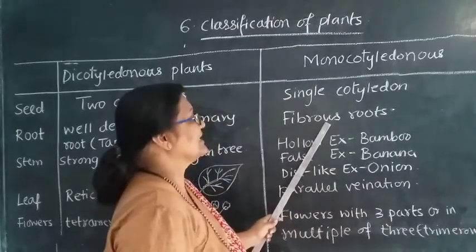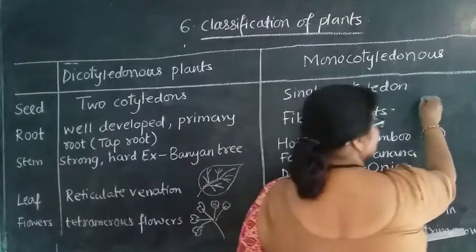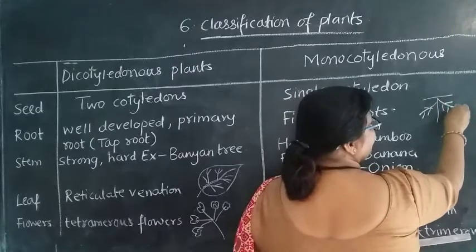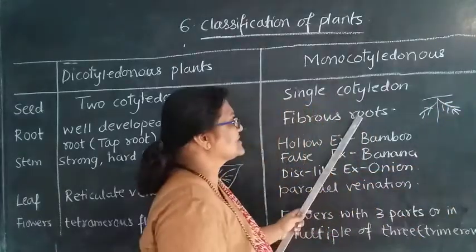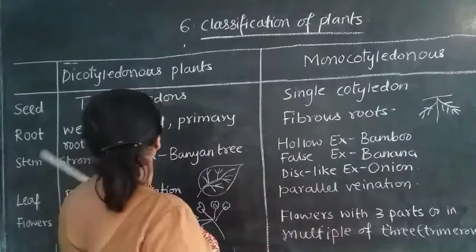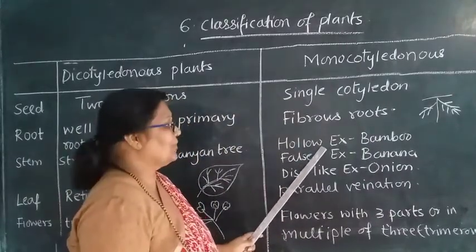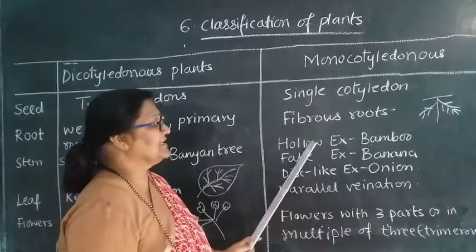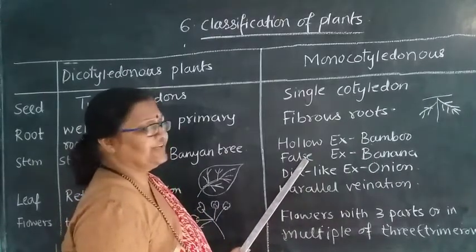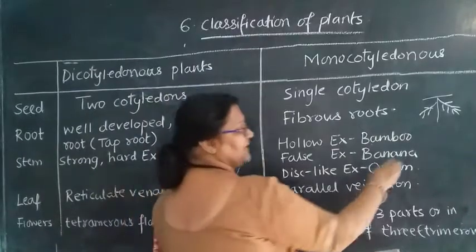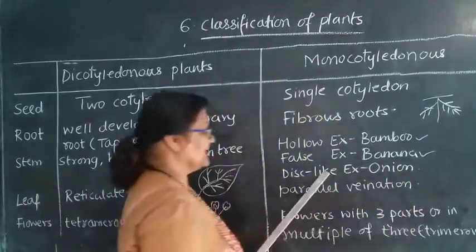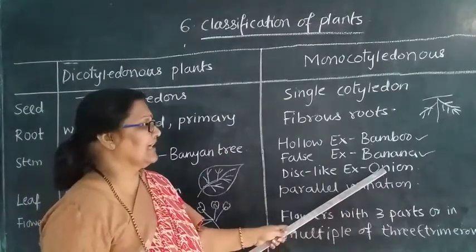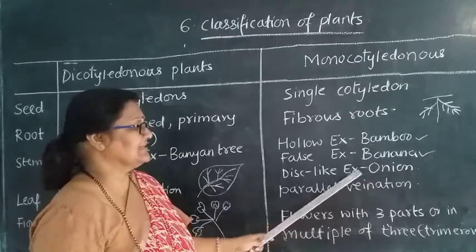Then roots. Roots are fibrous. How is that? Suppose this is a root. They have more fibers in that. Fiber-like roots are there. Then next comes the stem. How is the stem? Suppose the stem is hollow, then we may use the example bamboo. Bamboo contains a hollow stem. Then if it is a false stem, it will be of banana. If it is disc-like, then the example is onion. Onion has a disc-like stem.